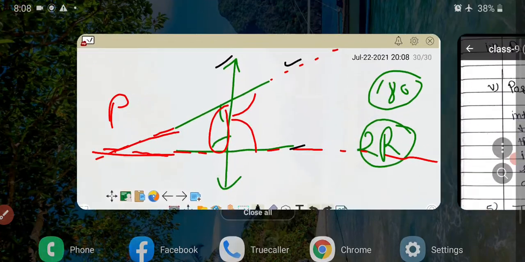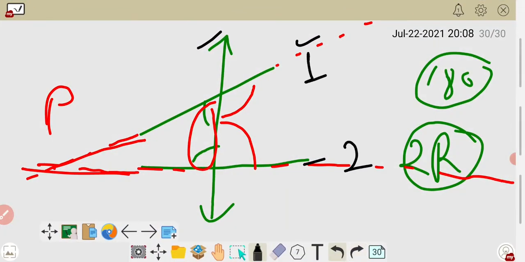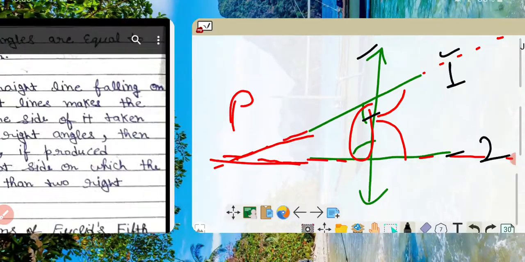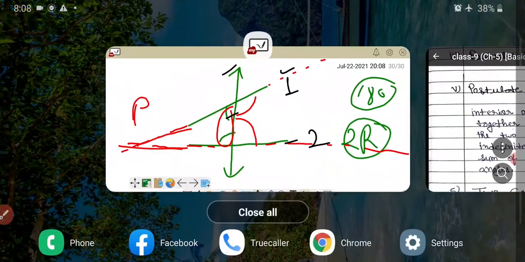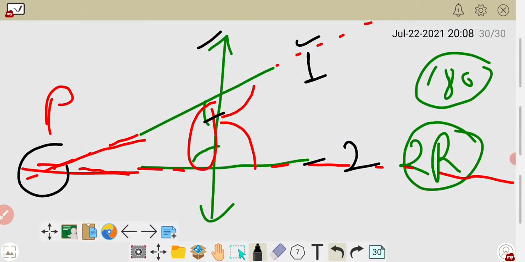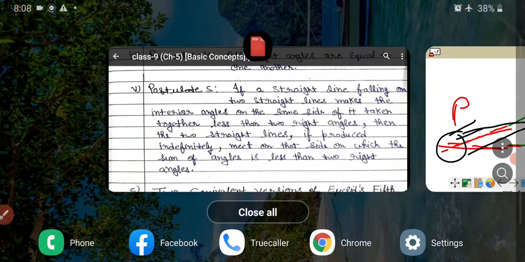Now these are the two straight lines. The first one, the second one, when you produce them indefinitely. So with the red one you have to produce that side and that side. What you see here, if produced indefinitely, they will meet on that side on which the sum of the angles is less than two right angles. These two lines meet on that side where the sum of these two angles is less than two right angles. It means that they will meet at that side, okay? So this is the fifth postulate.